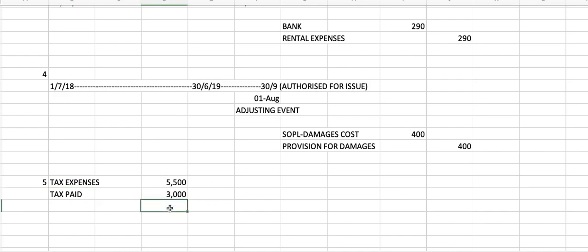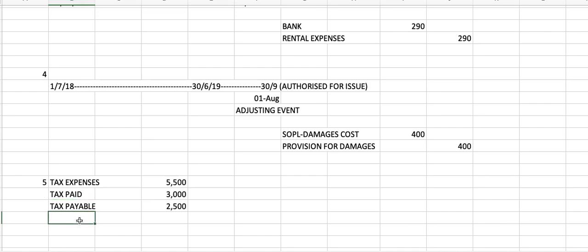Okay, so supposedly you pay 5,500, but here you only pay 3,000, so there is a shortage of 2,500. So normally we will write this as a tax payable. That means this is the amount that you have not paid yet.